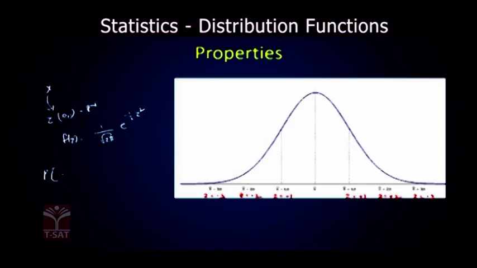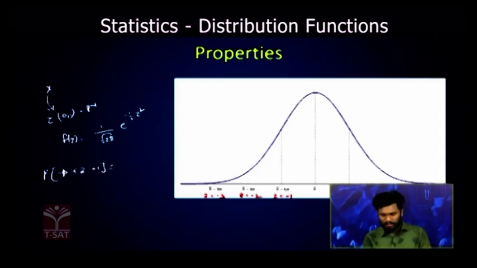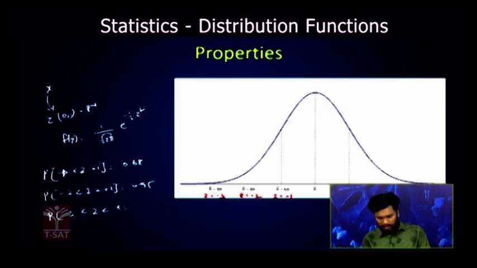Now probability of z lying between minus 1 and plus 1 is equal to 0.68, that is 68%. The same way probability of z lying between minus 2 to plus 2 is equal to 0.95, that is 95%. The probability of minus 3 to plus 3 is equal to 0.99.